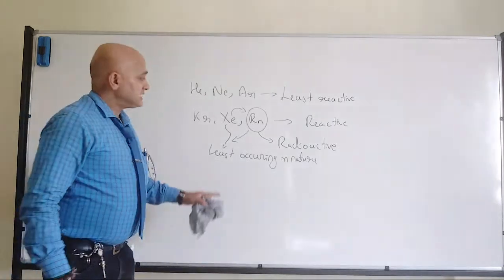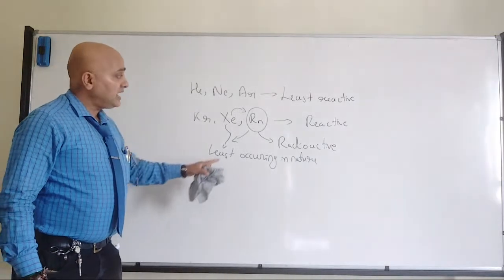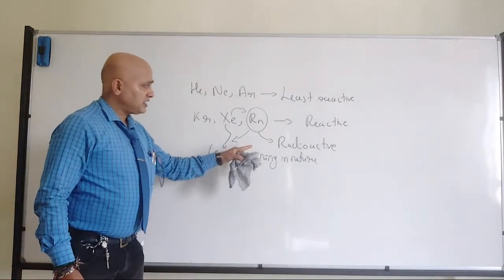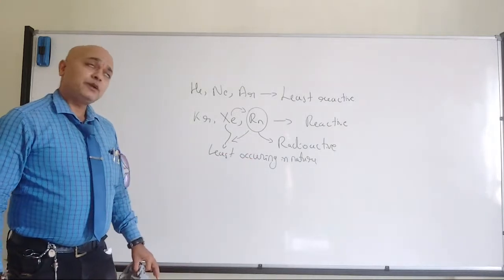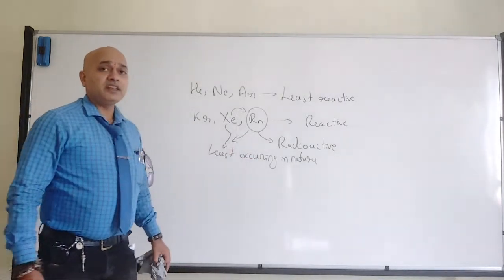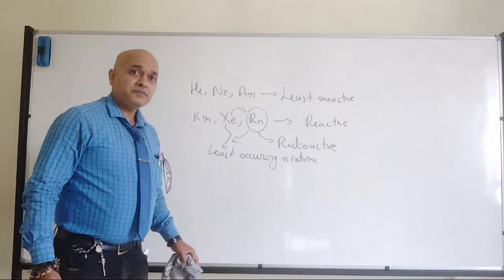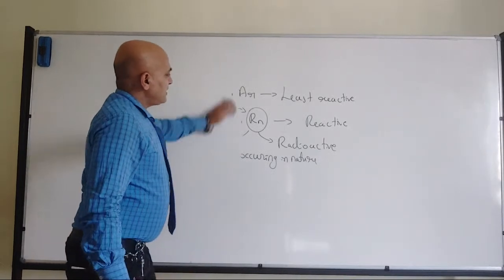Okay? So that's where we have the inert gases, and among them radon is radioactive, and because of its radioactivity, radon is least occurring in nature, but sometimes even xenon they will include in this category, less occurring in nature. Fine? That might be because xenon is a bit reactive.